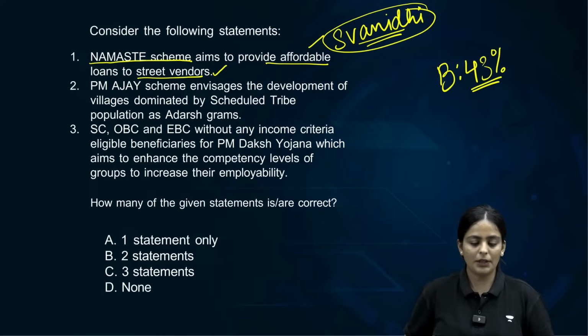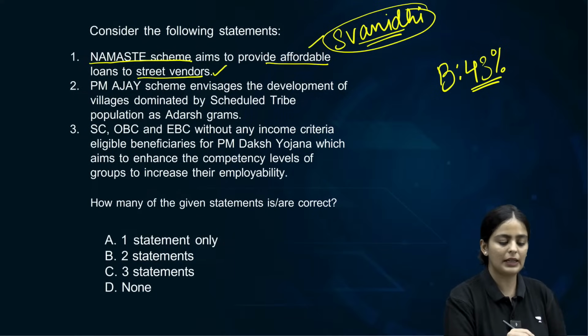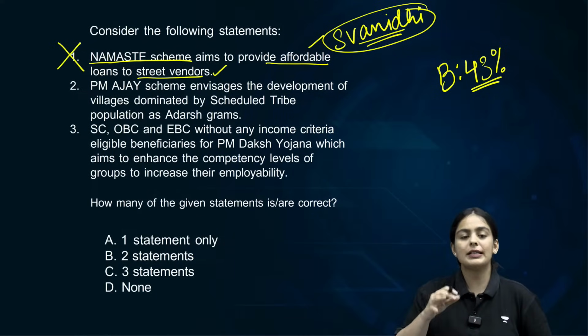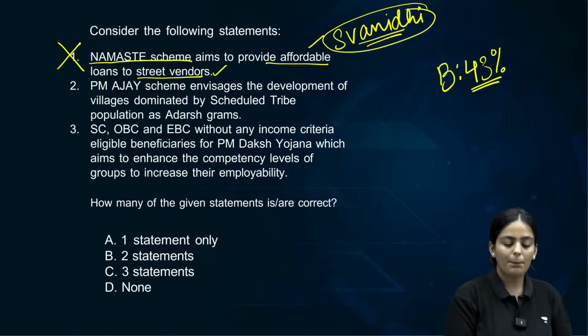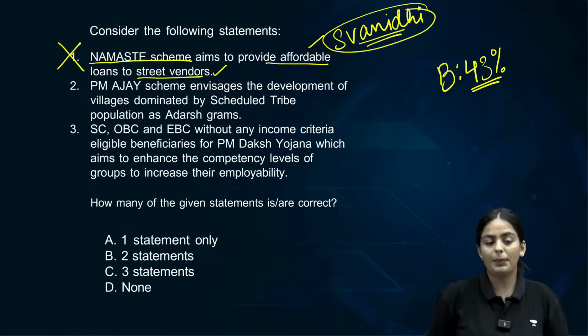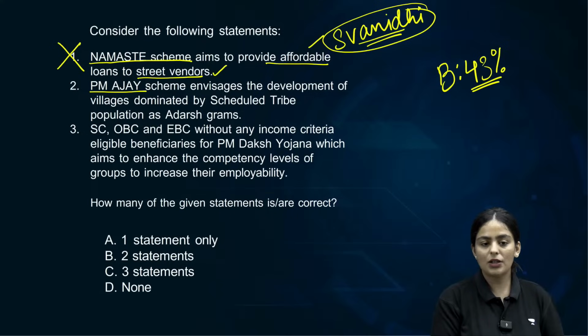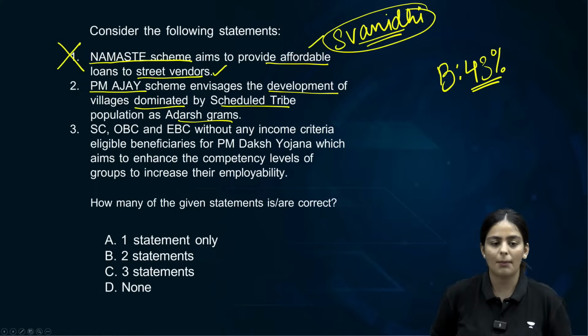Let's see the second statement. That is why the first statement is incorrect, because the objective is incorrect. Street vendors are for Swanidhi. Second statement: PM Ajay scheme envisages the development of villages dominated by scheduled tribes population as Adarsh Gram.